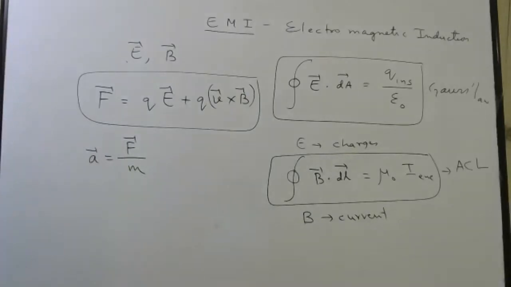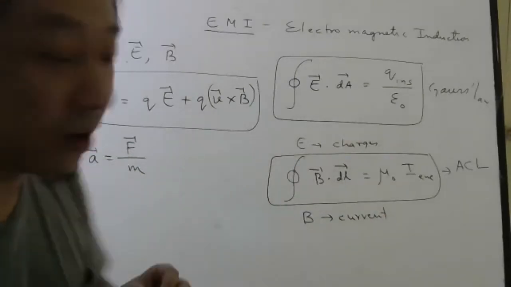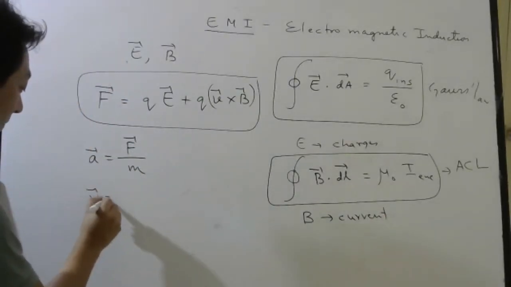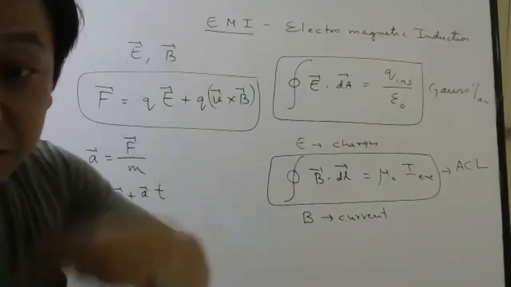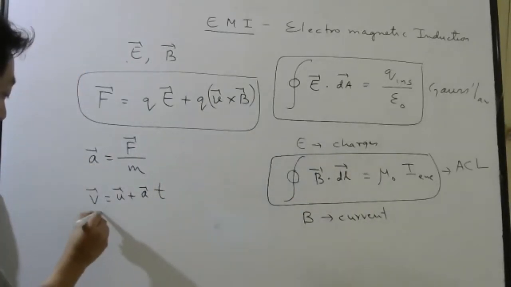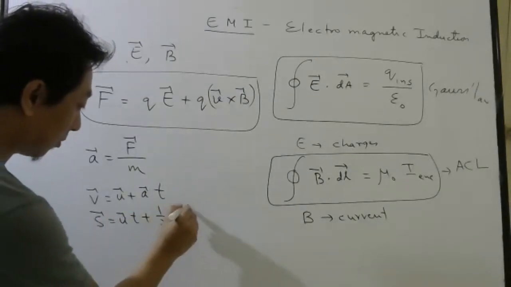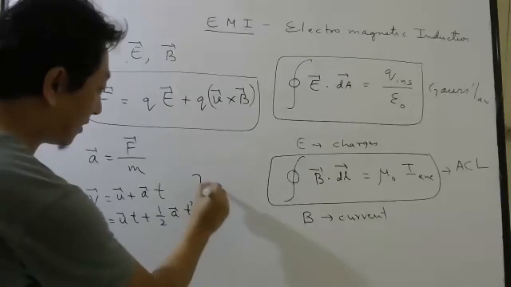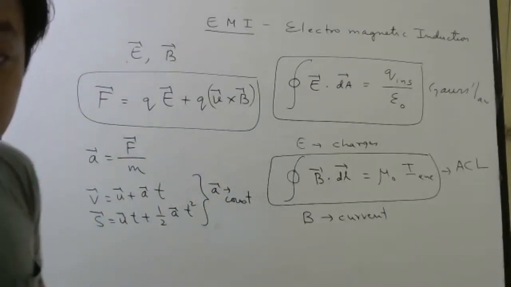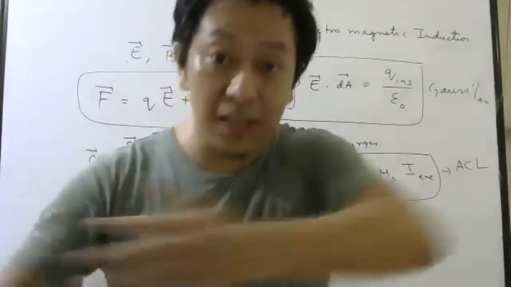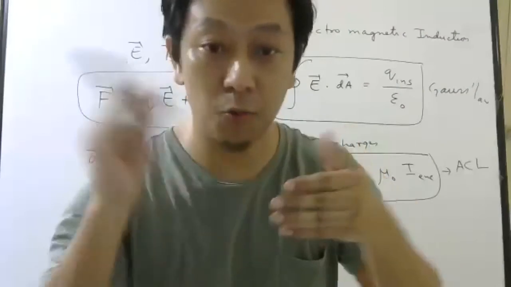After finding acceleration, you can find everything about the moving charge. You can find the final velocity. After time t, you can find the displacement. Of course, these formulas are used if acceleration is constant. So basically, you can find everything about the moving charge. Where it is, that is, what?